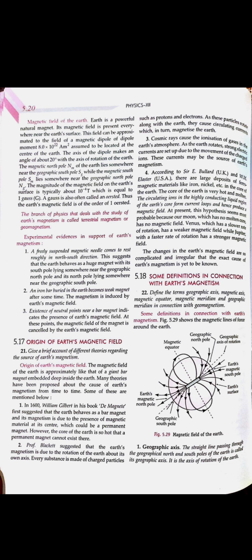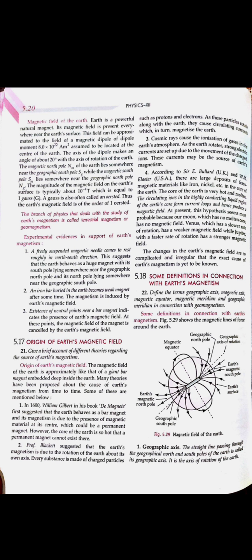We have already seen that a magnetic compass, whenever it is suspended freely, always tends to align towards the geographical north and south. What does it mean? It means that our earth itself behaves as a magnet. That's why the compass is aligning itself to the geographical north and south of our earth.